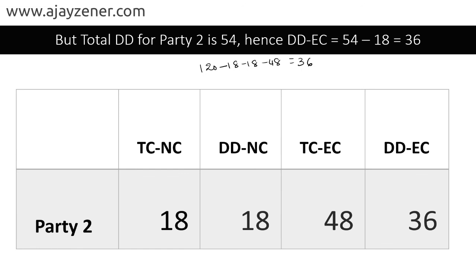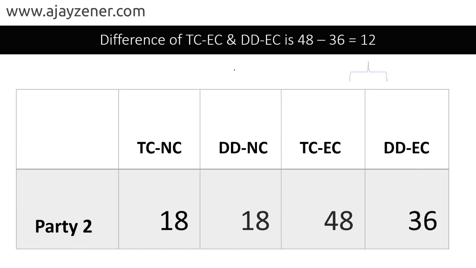So that brings us to the next question. Difference of thin crust extra cheese and deep dish extra cheese. So that'll be what? That'll be the difference between this and this. So that's 48 minus 36, which will be 12. So that gives us the answer for the third question.